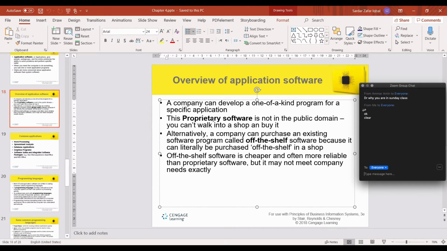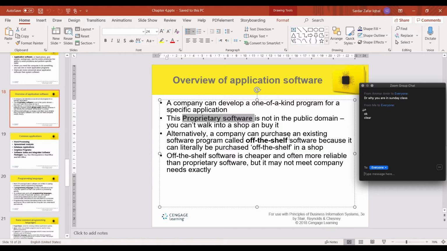Okay, moving on. A company can develop a one-of-a-kind program, a specific application. Proprietary software is not in the public domain. You can't walk into the shop and buy it. So this is one type of application, proprietary software. It is not freely available in the market. They have the ownership of the software, so you must talk to the owner if you want to use it. If the owner allows you, then you can use it and customize it. Otherwise, it is not available in the market.